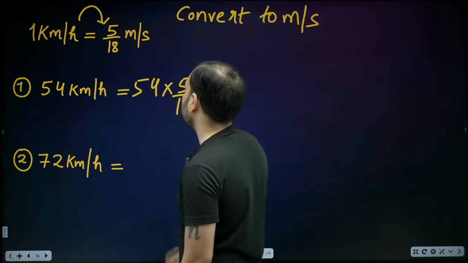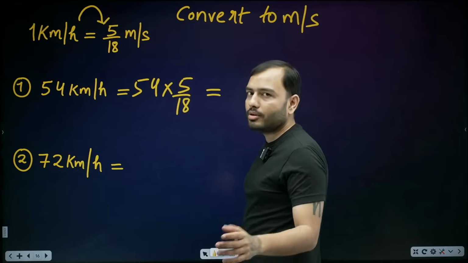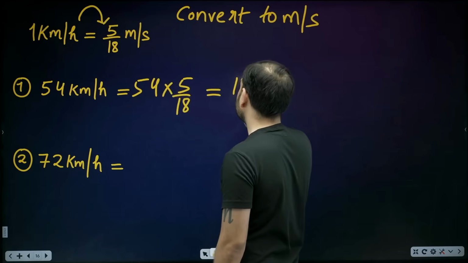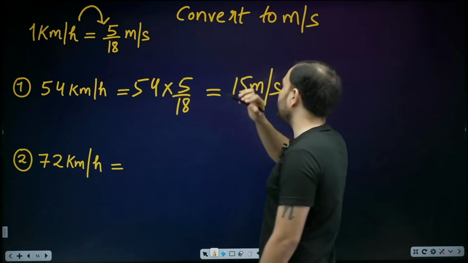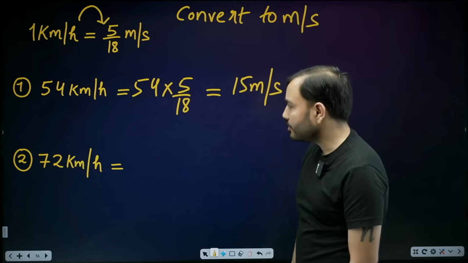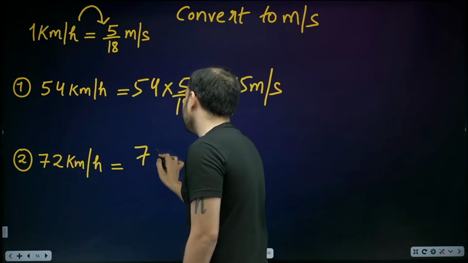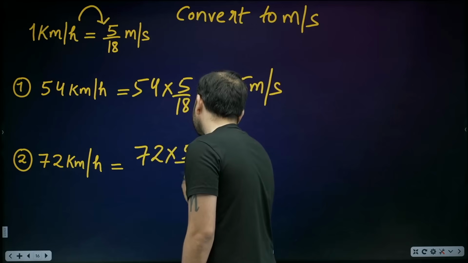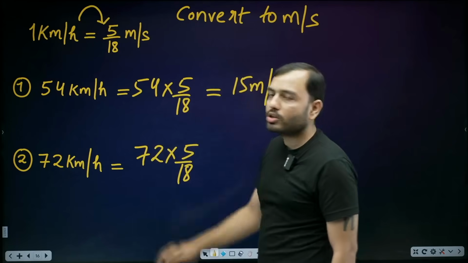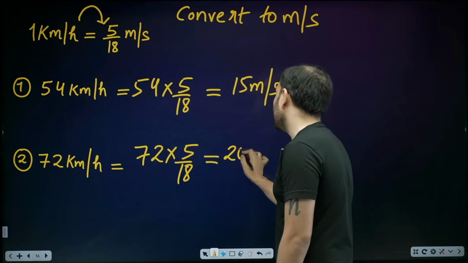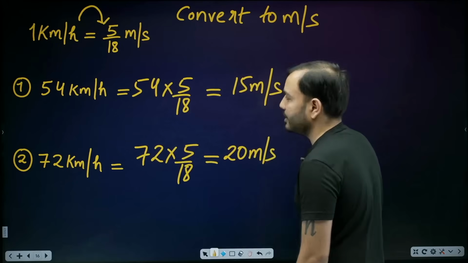You don't remember the 18's table? No problem. 18 into 3 is 54. 3 into 5, 15. 15 meter per second. Next, 72 kilometer per hour. How do we want it? Meter per second. So 72 into 5 by 18. 18 into 4 is equal to 72. So 4 into 5, how much is it? 20 meter per second. Clear?